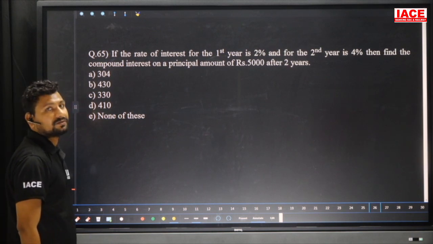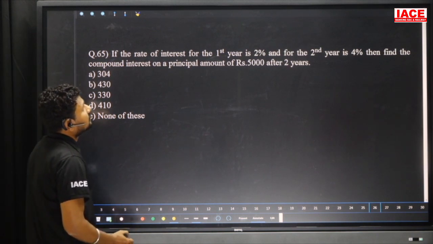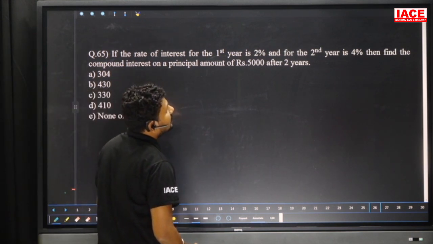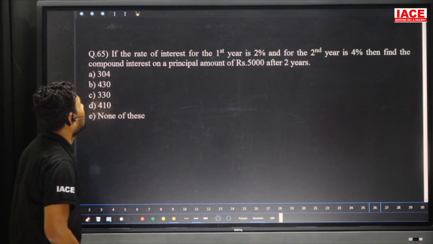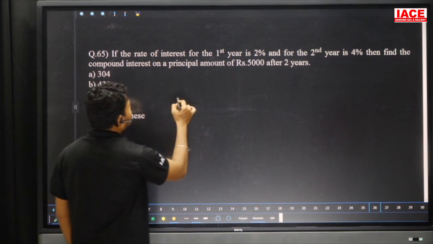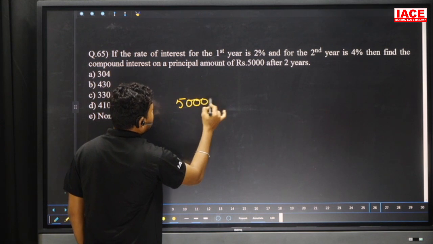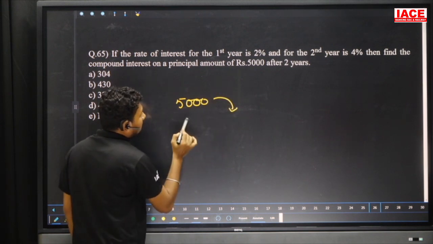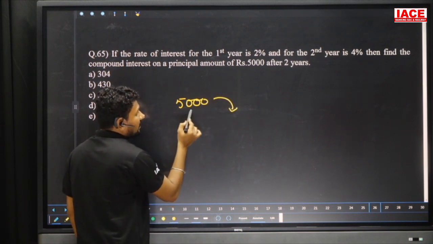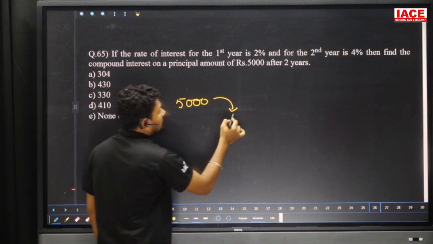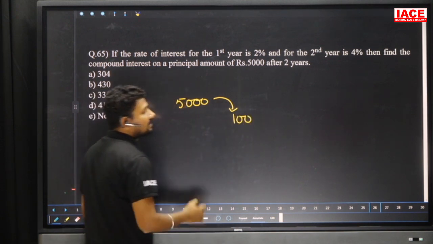Next, 65th question. If the rate of interest for the first year is 2% and for the second year is 4%, then find the compound interest on a principal of 5,000 rupees. For the 5,000 rupees, 10% interest means 500, 1% interest means 50, then 2% interest is what? 100. This is for the first year.